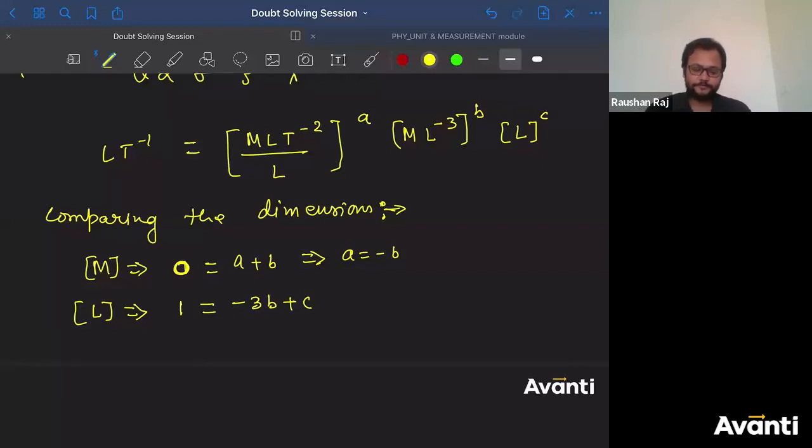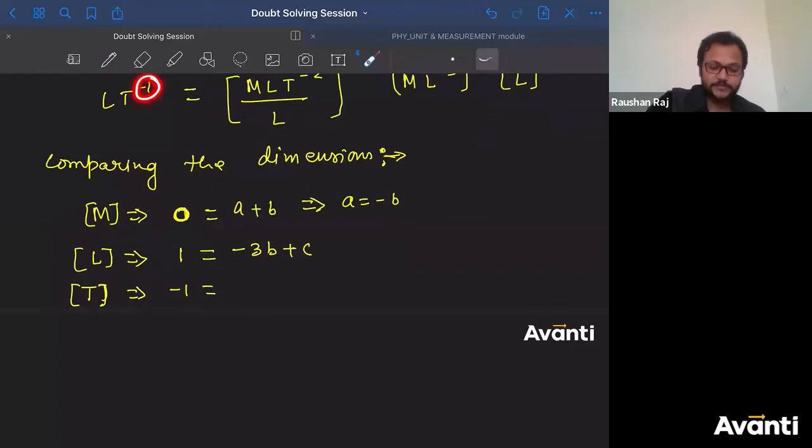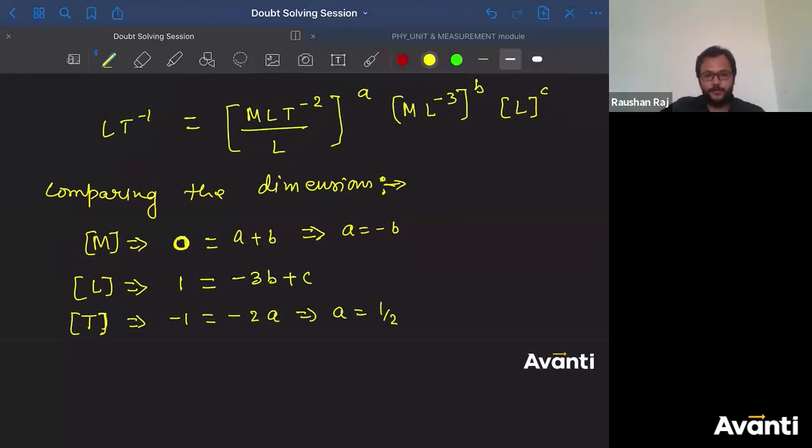Now the dimension for T on both sides: minus 1 must equal minus 2a. So from here a is equal to half.